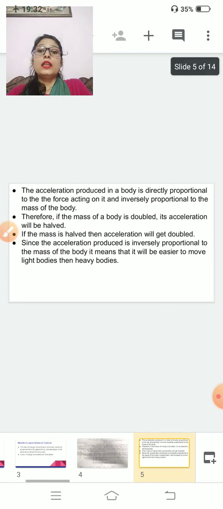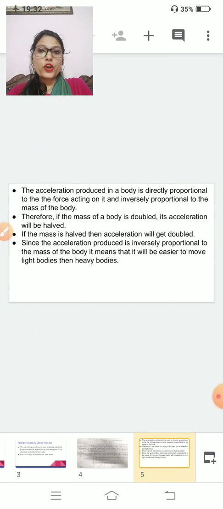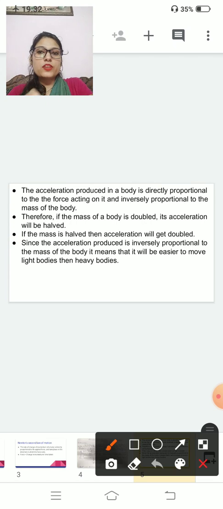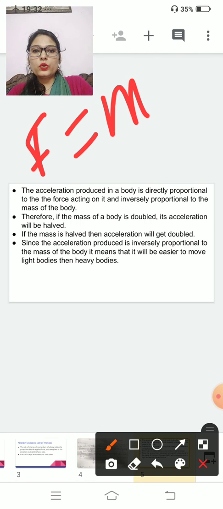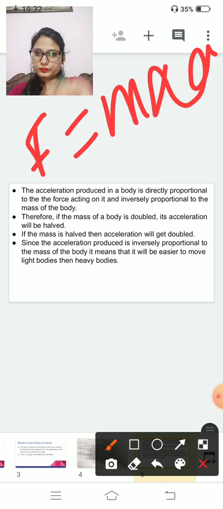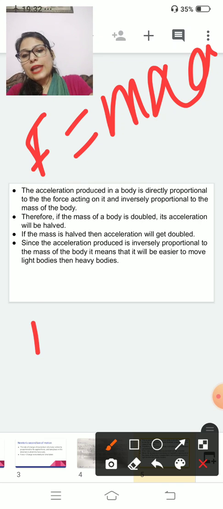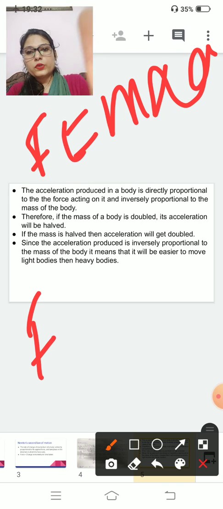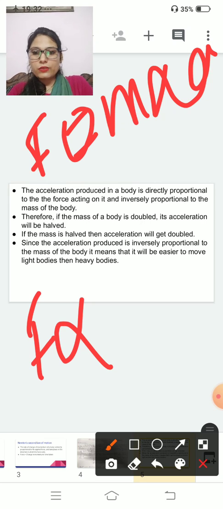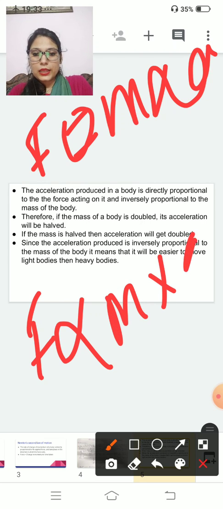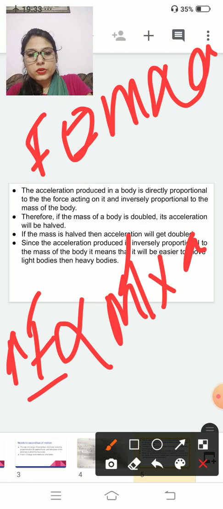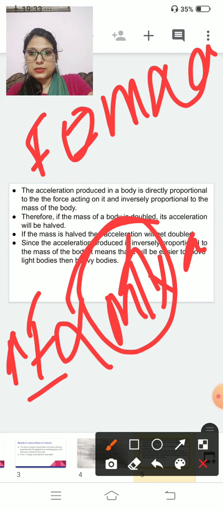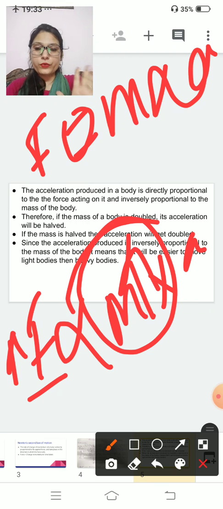Now, the acceleration produced in a body is directly proportional to the force acting on it. What expression will we get? We have got F is equal to m into a. Clear? And if we remove that equal to sign, the proportionality sign will come: F proportional to m into a. That means if you have a large mass, you have to apply more force.